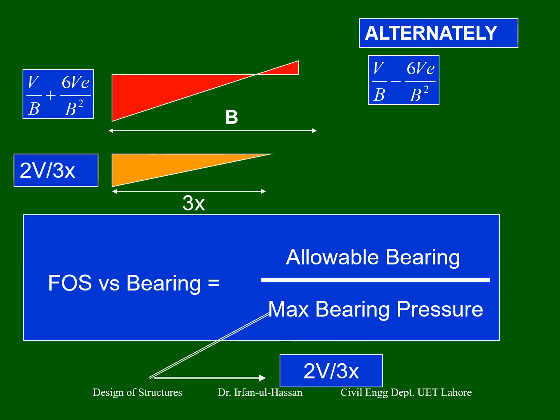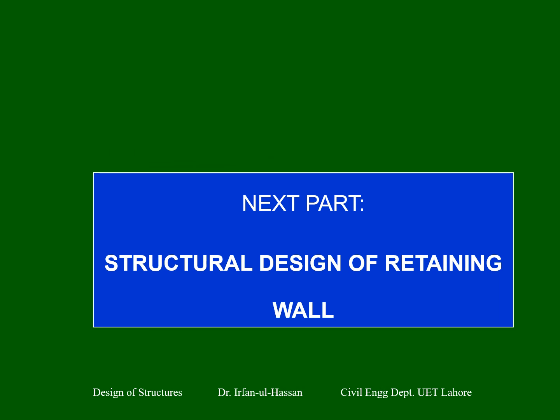In this case, you can say that the factor of safety for bearing will be the bearing capacity over the maximum bearing pressure, which is in the denominator, and the maximum will change in this case. Now, once all the checks are satisfied, the initial assumed dimensions will be revised. Next comes the structural design of the retaining wall.